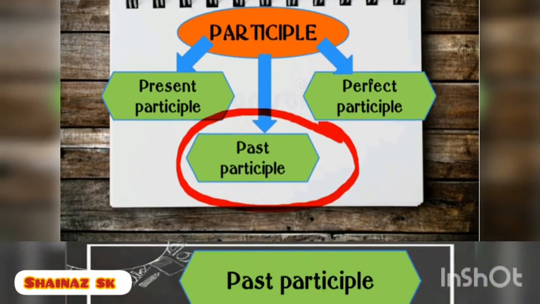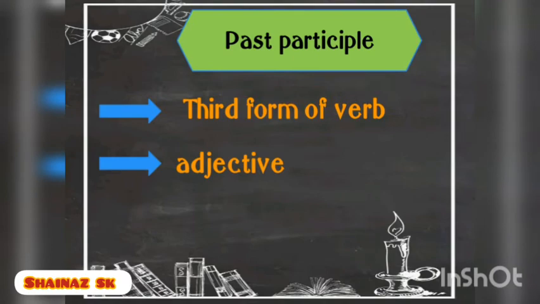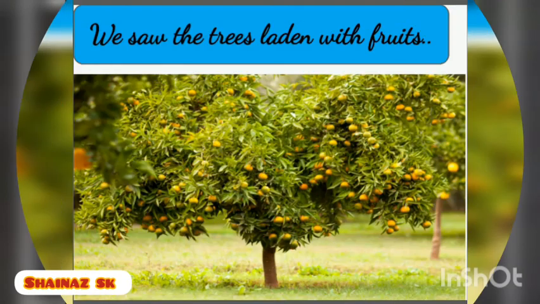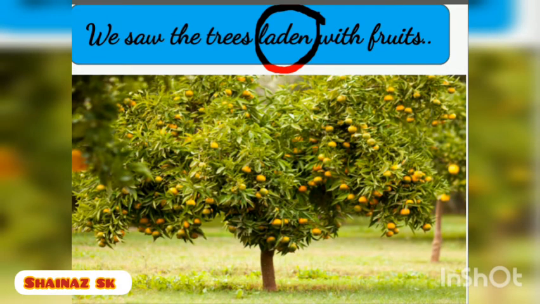It is the third form of the verb and it acts as an adjective. Let us take one example. We saw the trees laden with fruits. Here laden is the third form of verb and it works like an adjective. So it is the past participle.